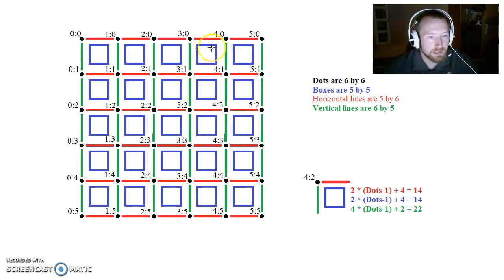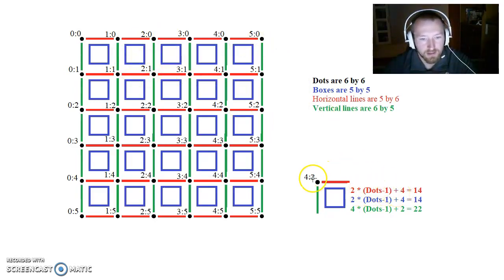So each line, each box has its own ID in its own vector. The ID is also the index where you can find it in that vector. To calculate that, you take the coordinate of the dot that the line goes out from. That's for these two lines, and for this box, it's this dot, and so on. Then, in this case, we have the x4, y2 coordinate. So if we want to calculate the horizontal, we take the y coordinate and multiply it by the number of dots minus 1, in this case 5, so we'll get 10.